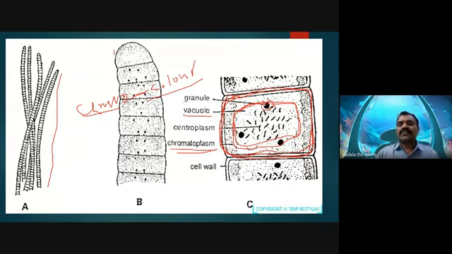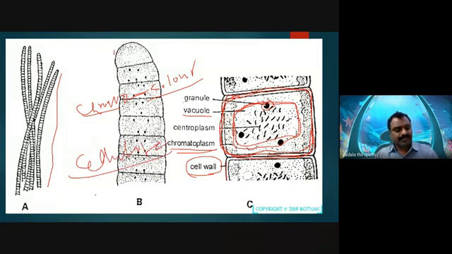We can also observe the cell wall in this slide. The cell wall is not made up of cellulose. Cellulose is absent in the blue-green algae, but their cell wall is made up of mucopeptide or mucopolypeptide, or murein.